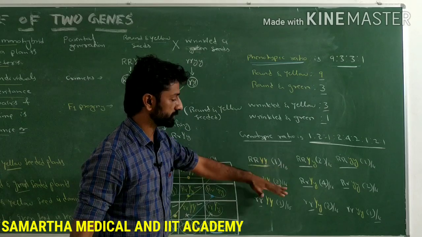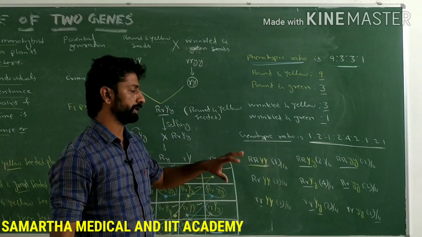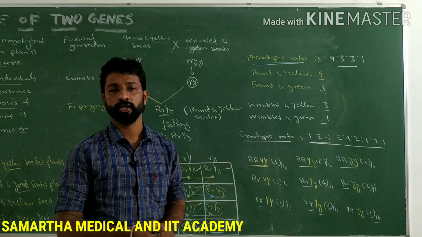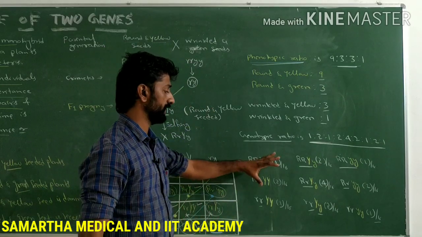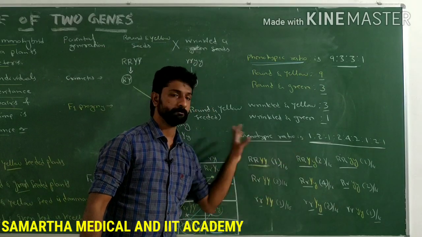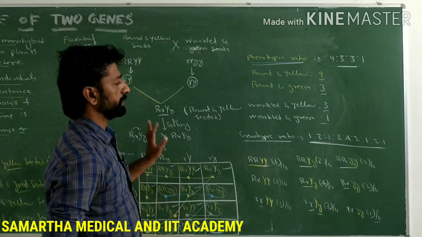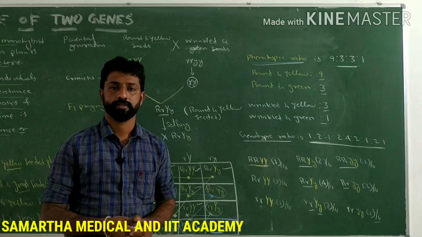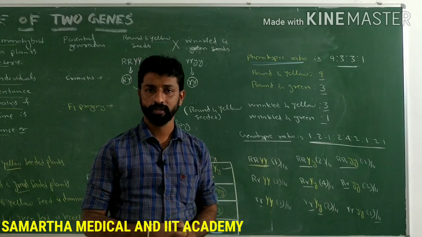If you know this possibility, based on this you can solve any type of numerical problems based on the genotypic ratio of dihybrid cross. Many questions will be asked based on these numericals or the ratio. Is it clear, guys? So make a note of these points now. Later we'll discuss the postulates or the conclusions Mendel drew out of this dihybrid cross.